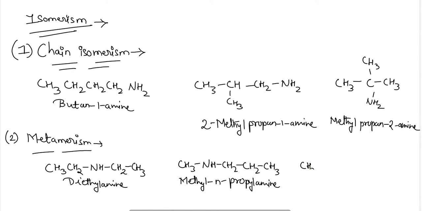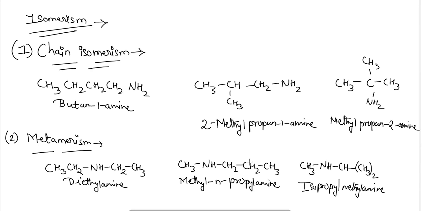Then next is isopropyl methylamine, where the isopropyl group has become the side chain here.